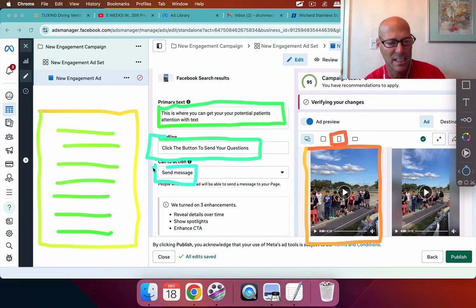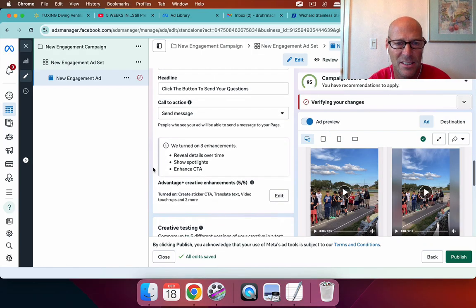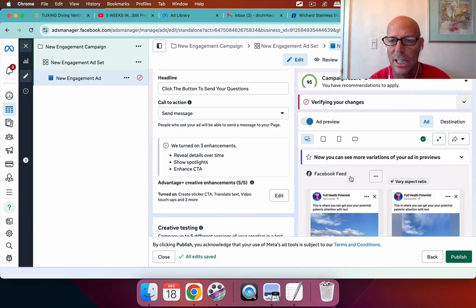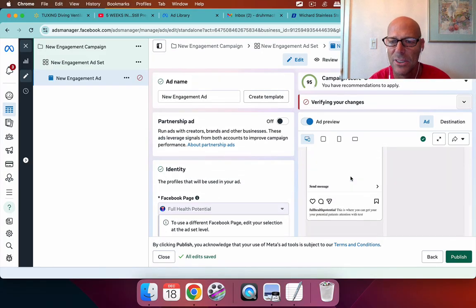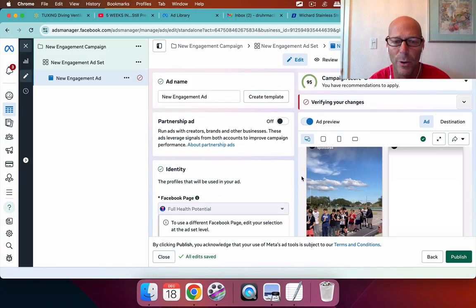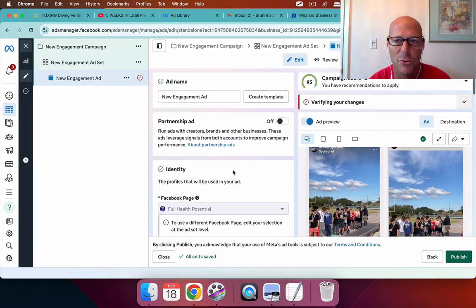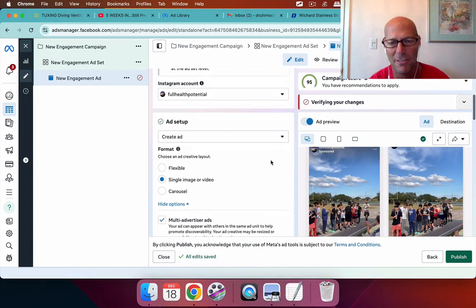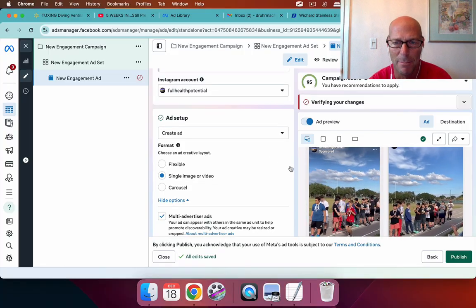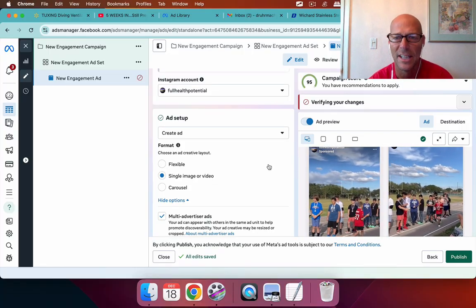Here's what I want you to see as well. This says we turned on enhancements, does some BS, that's fine. It's going to tell you that over here in the ads, I think, that it's not going to fit certain sizes, so it won't show. Don't let them try and trick you into changing and editing and everything else. If it doesn't fit, I don't care. I just let it be, okay? So just let that be in there.